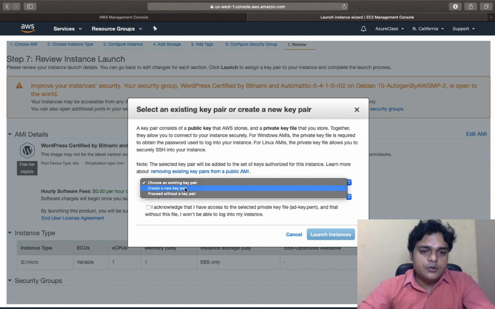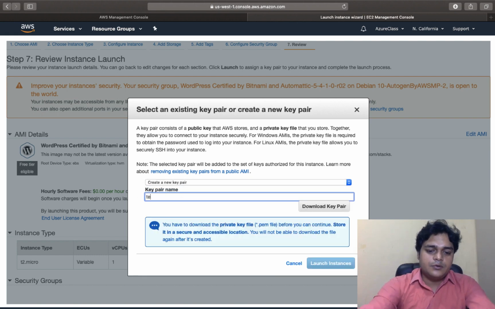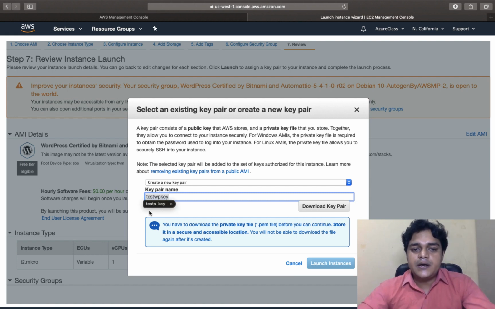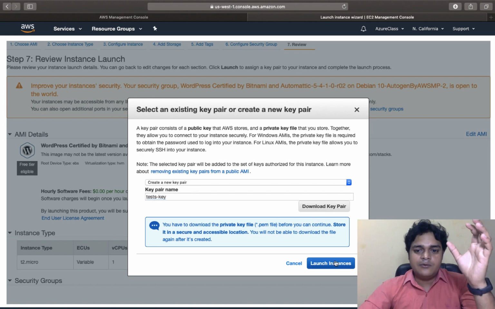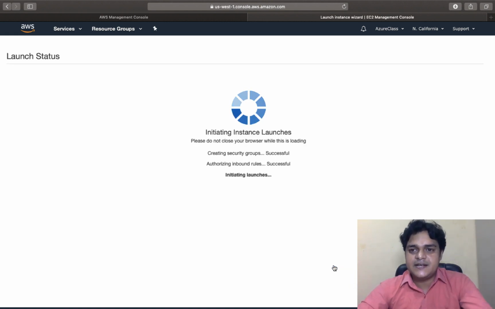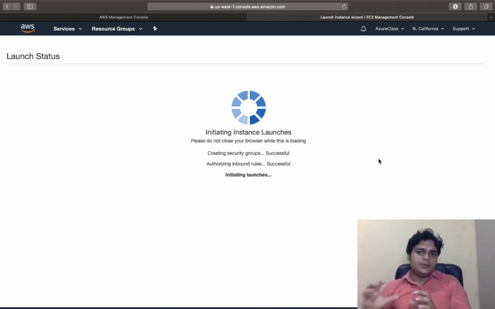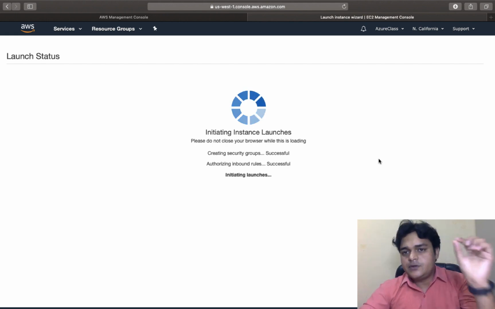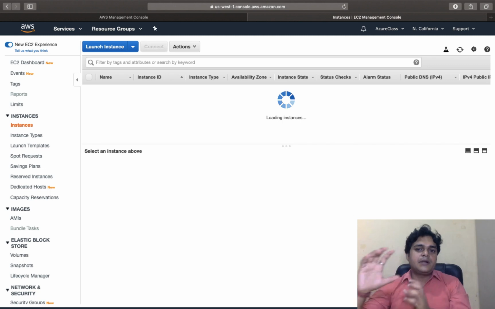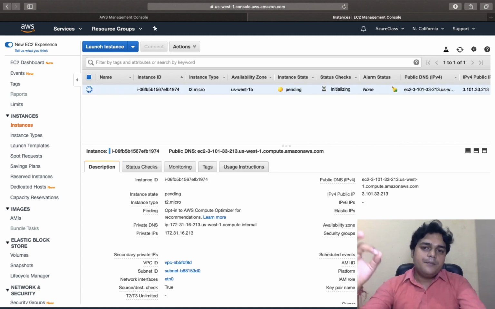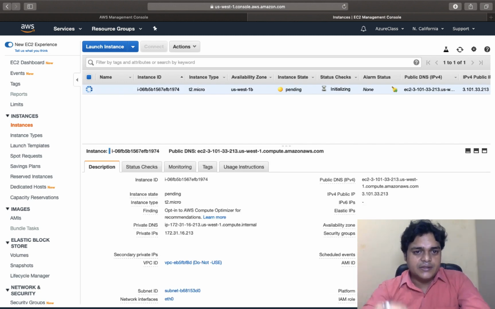And finally, you need to give one key. I'm going to use the name test WP key, right? You need to type the key name because the key is important. It works just like a password for your virtual machine. Once you download it, just click create instance. Now Amazon will take up to 3 to 5 minutes, and after that you are able to see your virtual machine successfully running. Then we will design our website without using any code or languages.